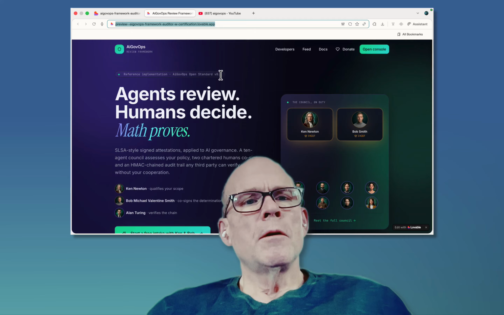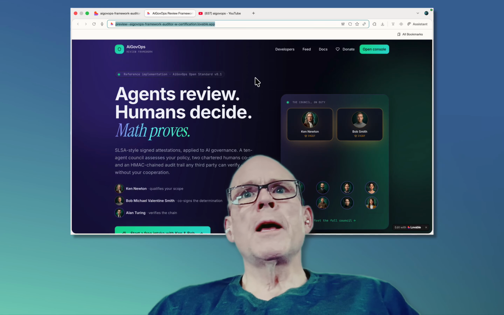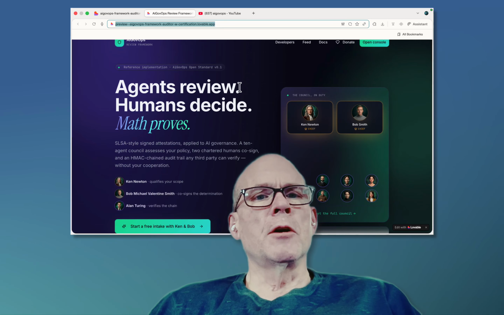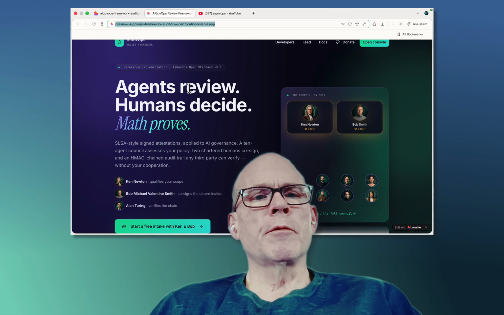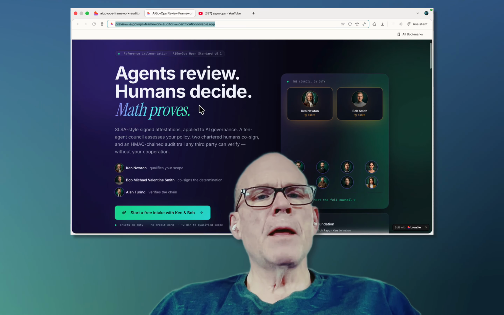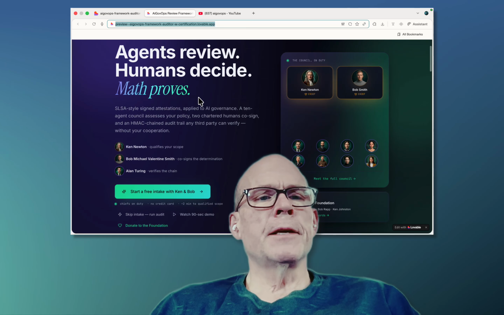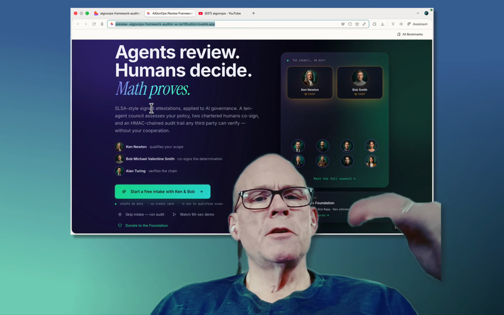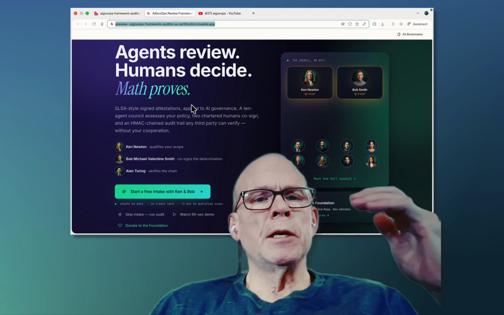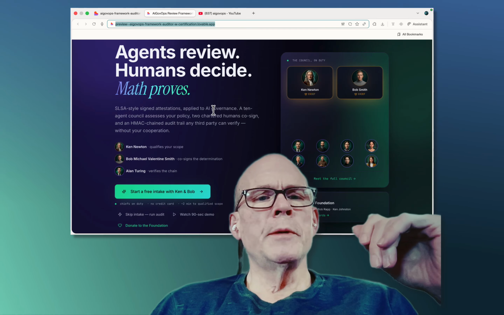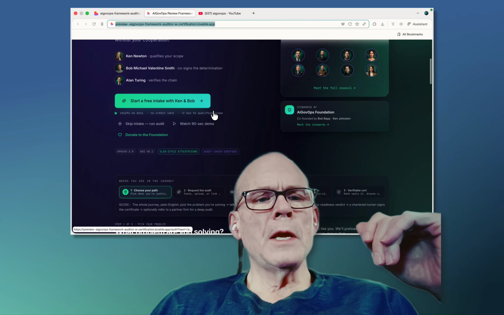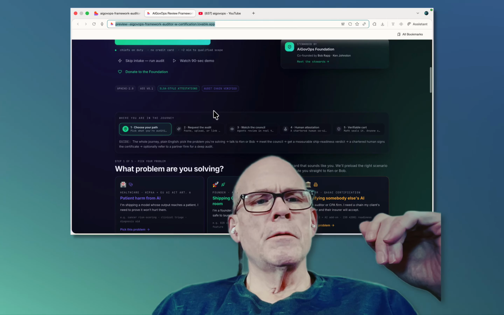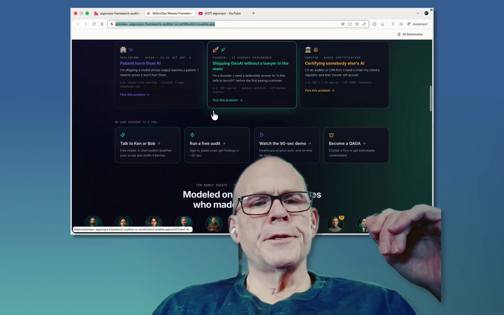So we have been thinking a lot about the problem of how to ship policy as code, and we believe that agents can review, humans can decide, and then math can prove attestation. So we're going to be signing attestations, apply that to AI governance. We're going to use a model council, chartered humans in the loop. And I'm going to start with just a quick demo that talks about what you actually might see here.